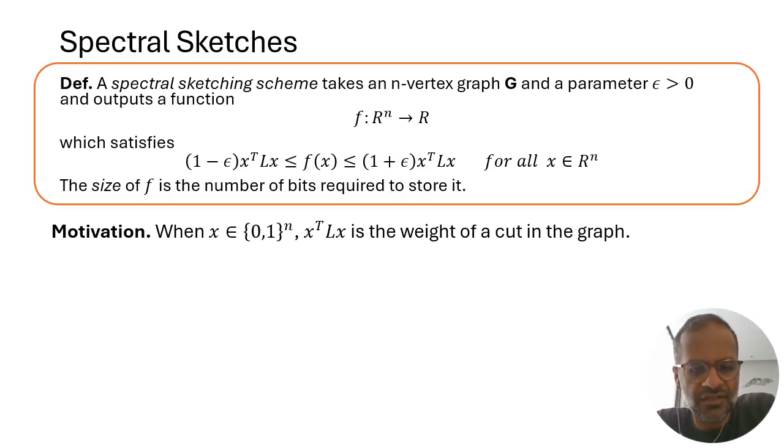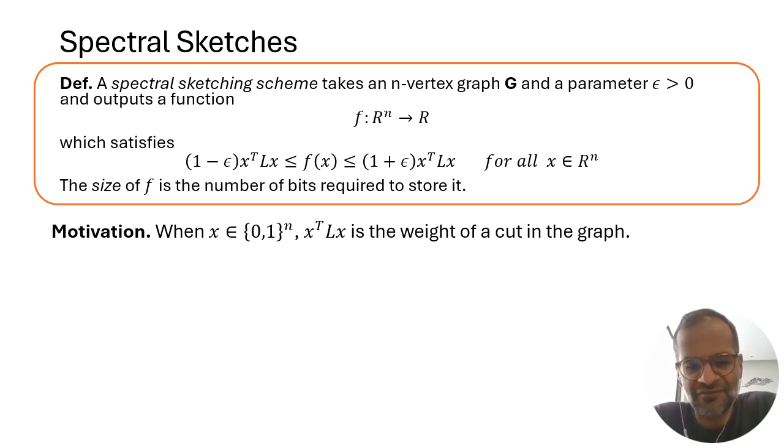Okay, so the basic object that we'll study in this talk is called a spectral sketching scheme. That's an algorithm which takes as input an n-vertex undirected unweighted graph and a parameter epsilon, and it outputs a function from R^n to R, f, which satisfies the following guarantee. For every vector x in R^n, f of x is multiplicatively close to the Laplacian quadratic form of the graph G. So L is the Laplacian matrix of the graph, and what we want is for every x, f of x is between 1 plus or minus epsilon times x transpose Lx.